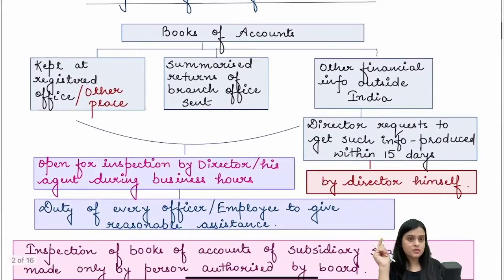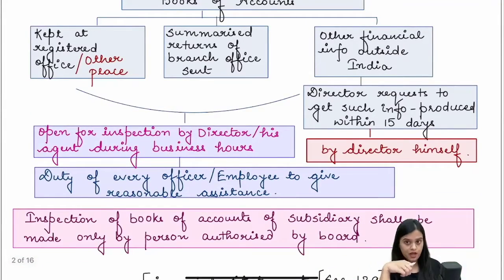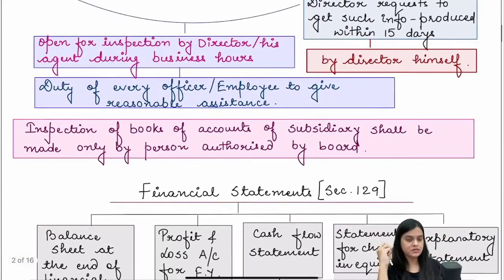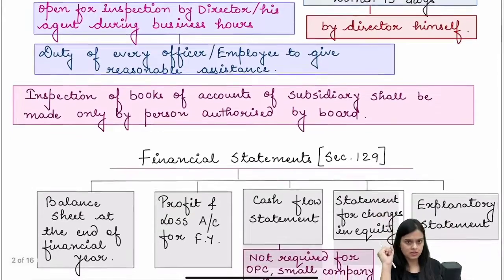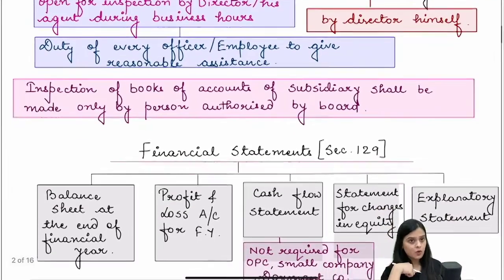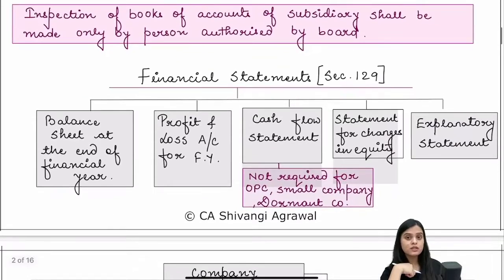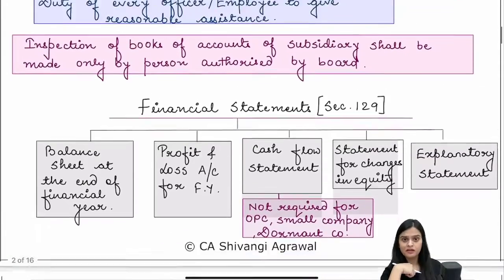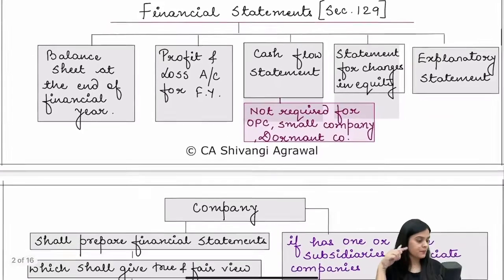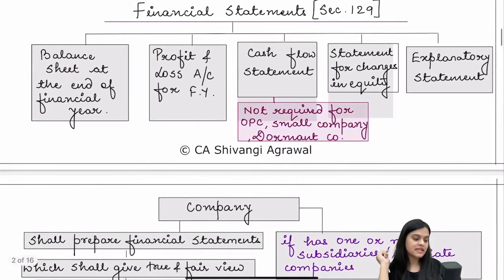Your books of accounts, kept at the registered office or some other place, and the summarized returns of the branch or other financial information from outside India, are all open to inspection by the director or his agent during business hours. And it is the duty of all the employees to give proper assistance. Then we come to the next section, that is financial statements. I already told you what financial statements are.